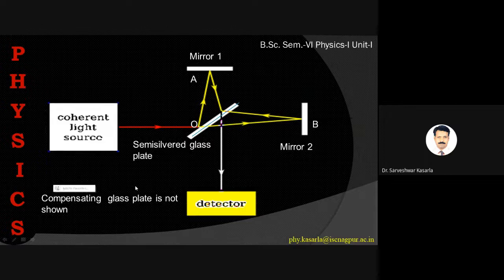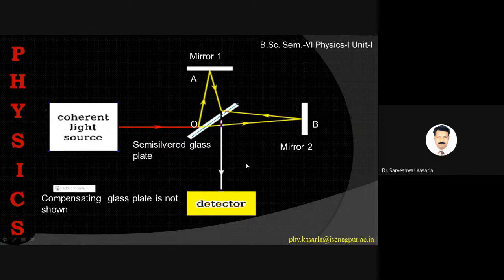Now let us calculate the path difference between these two rays. This is the reflected ray and this is the transmitted ray. One important thing is that the distance OA and distance OB are the same, equal to L. In the diagram it is not shown exactly equal, but distance OA and distance OB are the same, and that is equal to, say, L. So let us calculate the path difference.